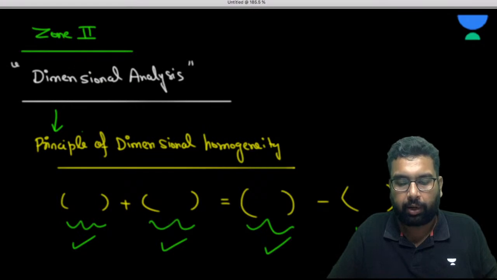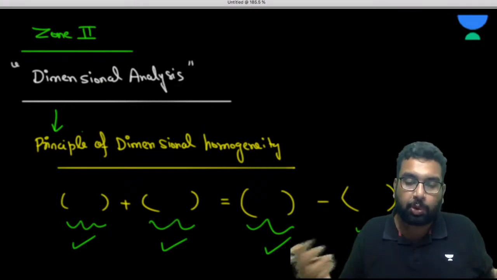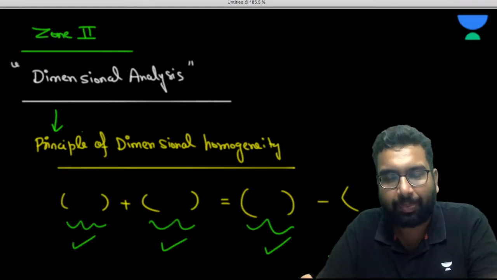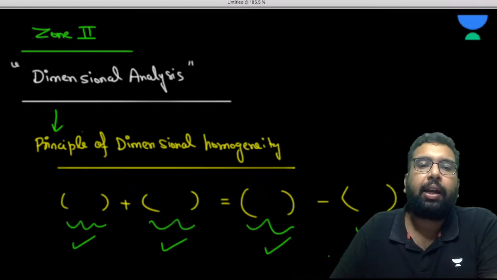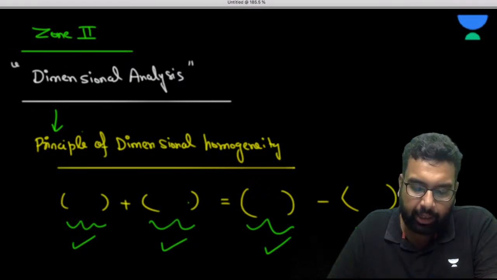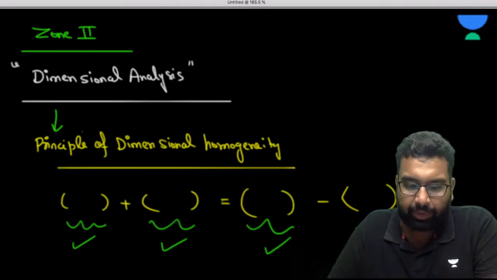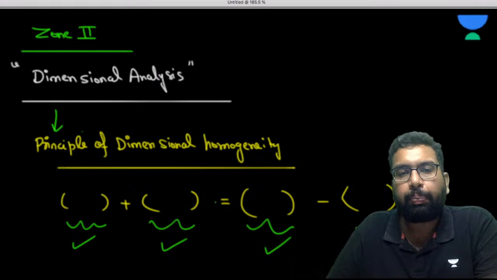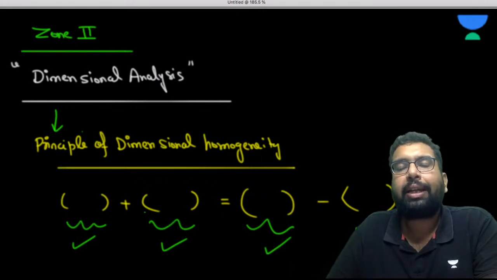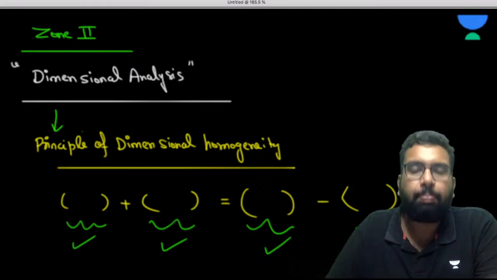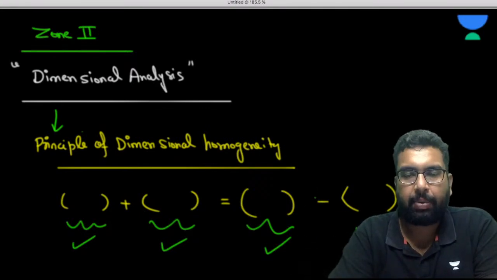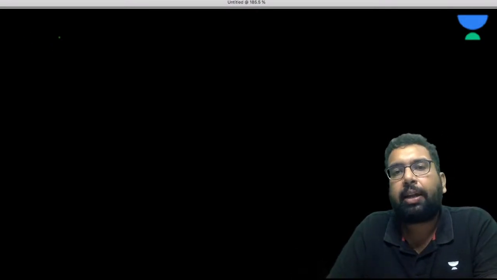I'm sorry for that bit. You may choose to watch it, you may not choose to watch it, up to you, right? We are doing it at a pace today. So, the principle of dimensional homogeneity: the dimension of each of the terms must be the same.